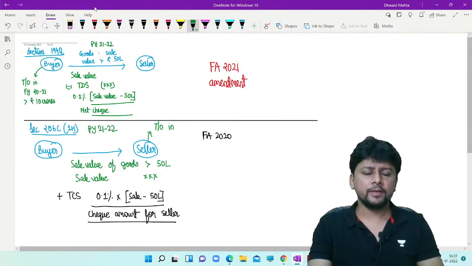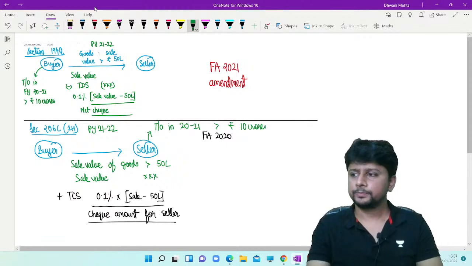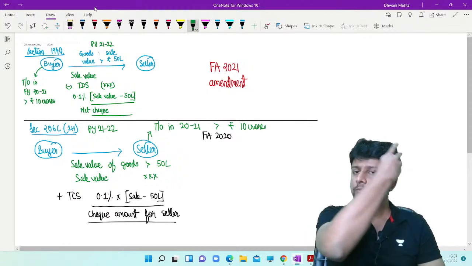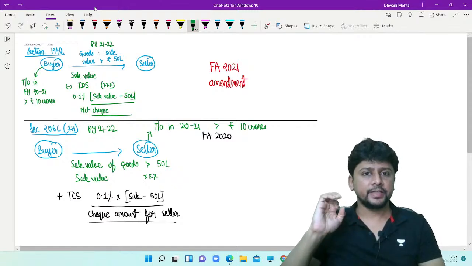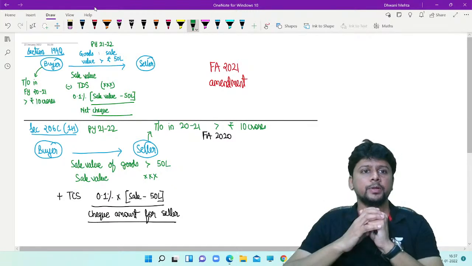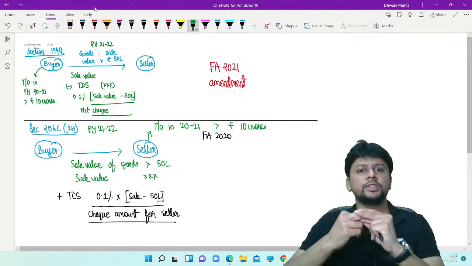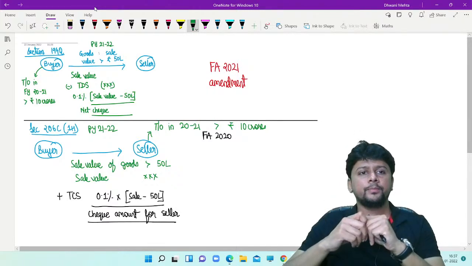Sale happened in 21-22, so turnover in 2021 should exceed 10 crores. If you independently analyze the sections, you will come across one example where there will be overlapping of both the sections. And this will create a genuine problem.